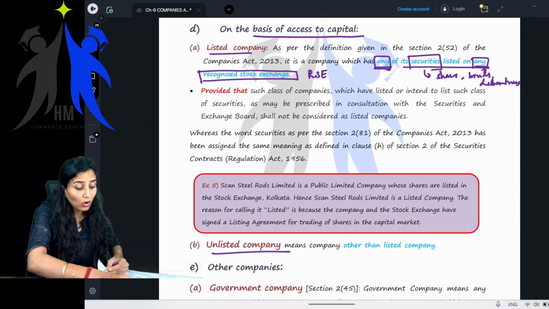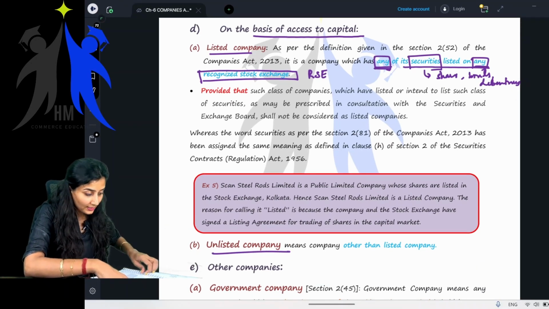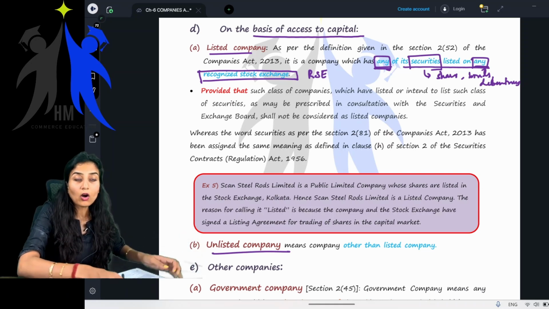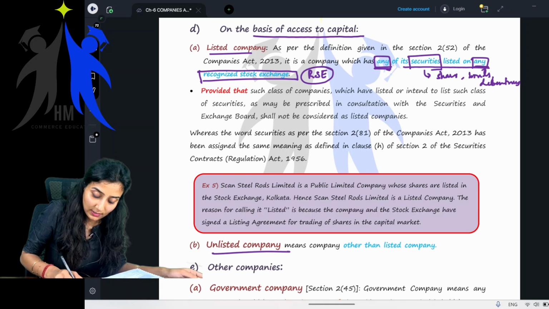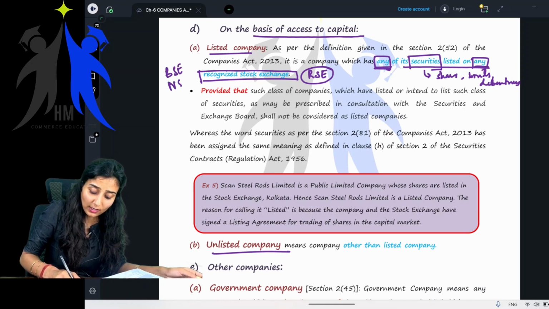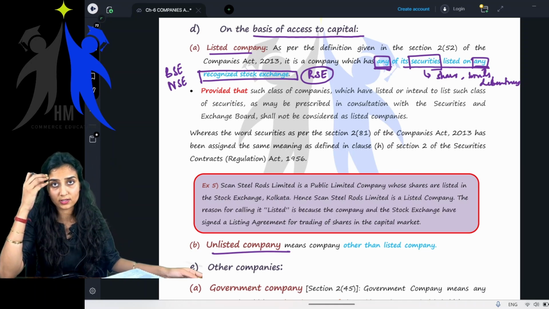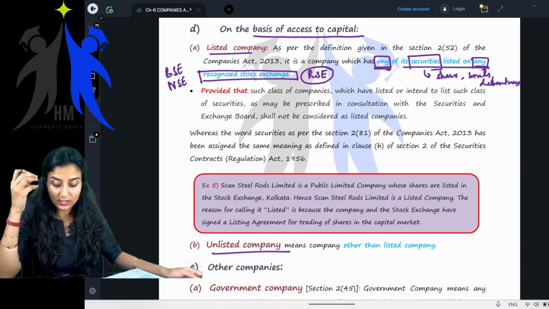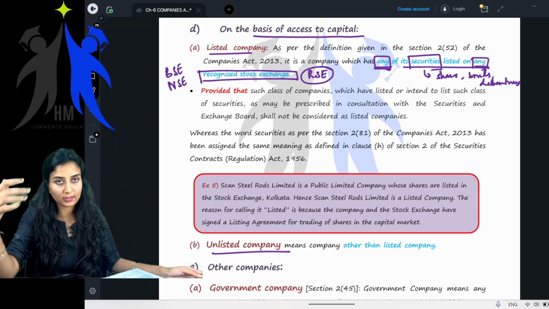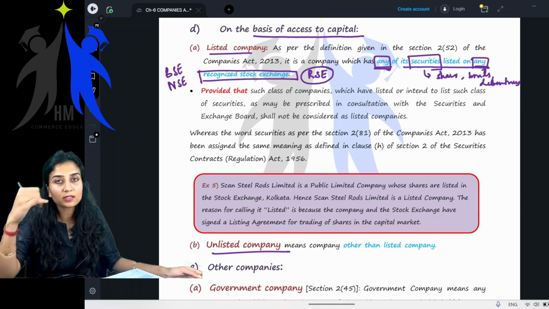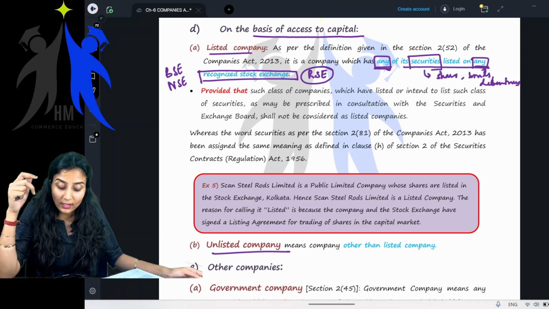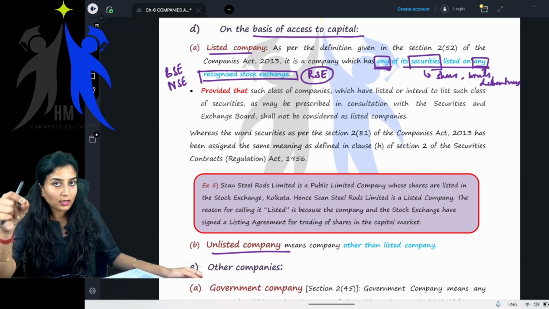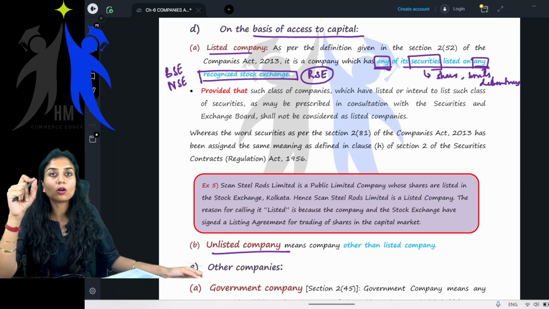So if any of these securities are listed on any of the recognized stock exchanges, you know what are the stock exchanges? Say for example, Bombay Stock Exchange, National Stock Exchange. All of these are recognized stock exchanges. So if any of your securities, say for example shares, bonds, debentures, are listed on any recognized stock exchange, then your company is called a listed company.